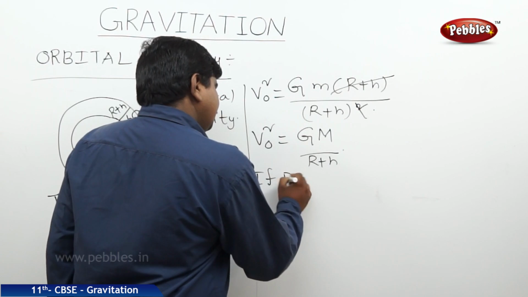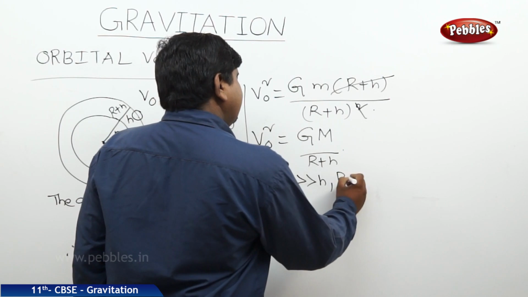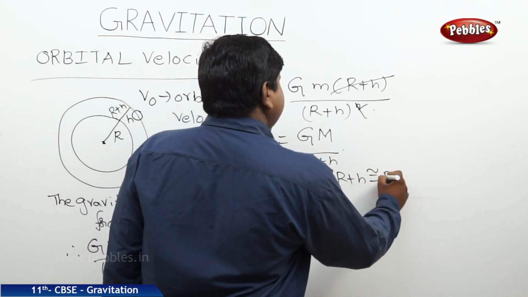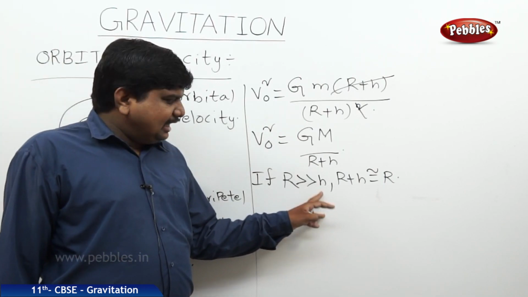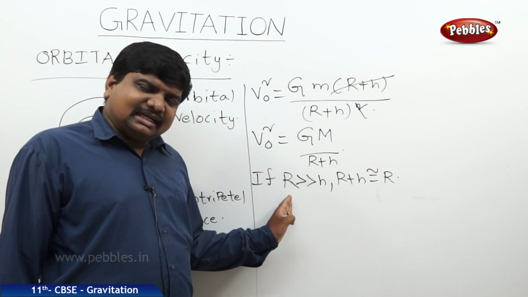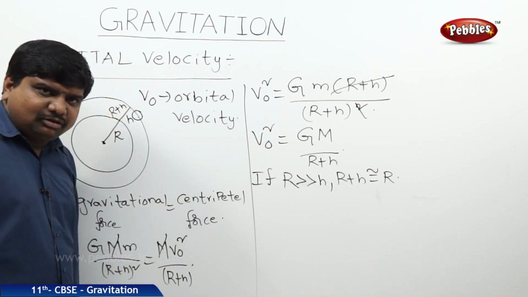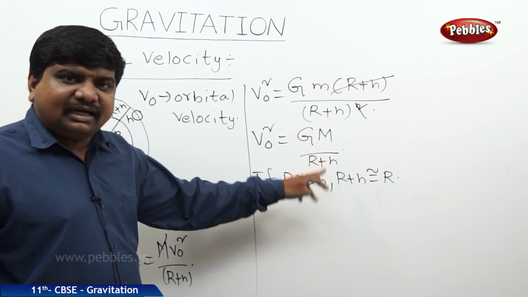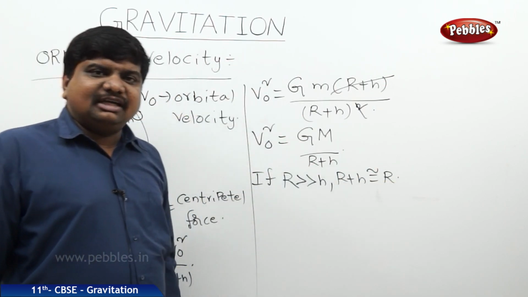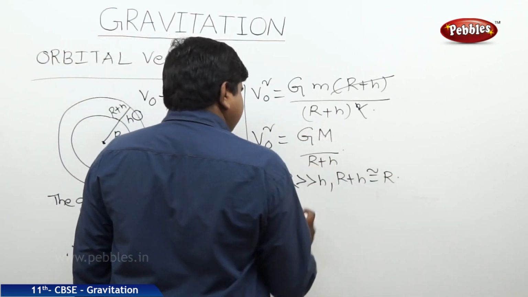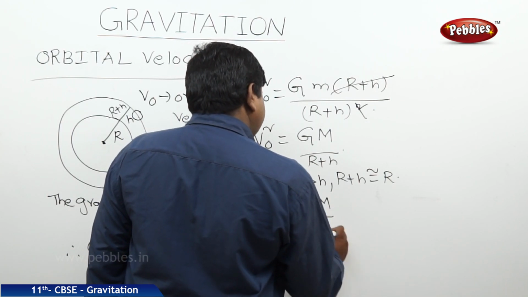If r is much greater than h, then we can expect r plus h is approximately equal to r. That means the height of the satellite above the earth is much less than the radius of the earth. Suppose the radius of earth is some 6,400 kilometers and the height of the satellite above the earth is some 1 kilometer. In this case r plus h is approximately equal to r. Therefore, substituting these values, v naught square is equal to GM by r.